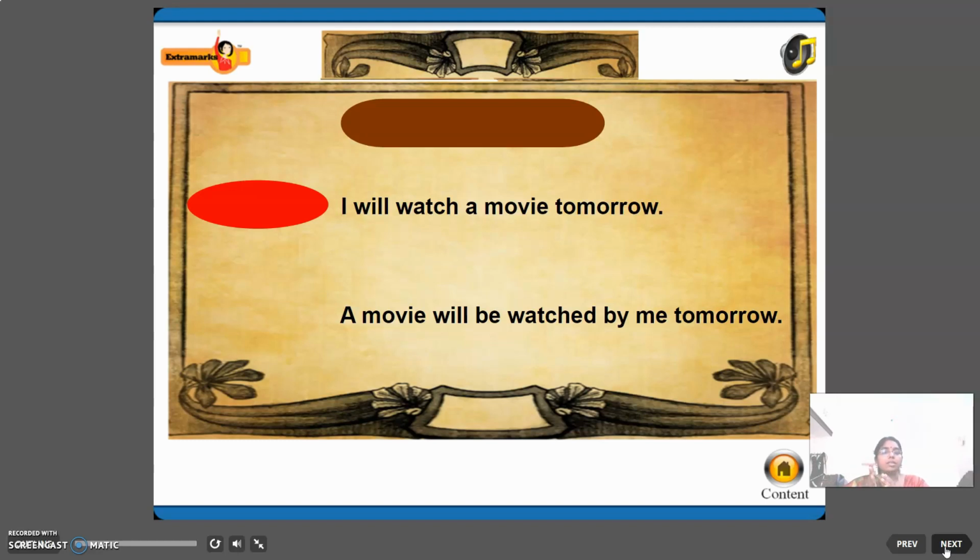So, I is the subject. I is changed as me. That you can see here, right? Will watch is a future tense. It was changed as will be watched. A movie is the object and that was changed as a subject in passive voice. I will watch a movie tomorrow. A movie will be watched by me tomorrow. That is a passive voice, right?